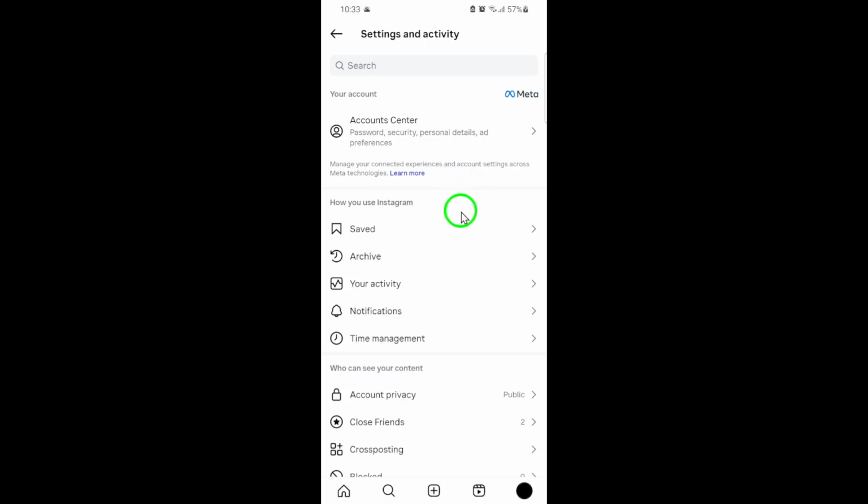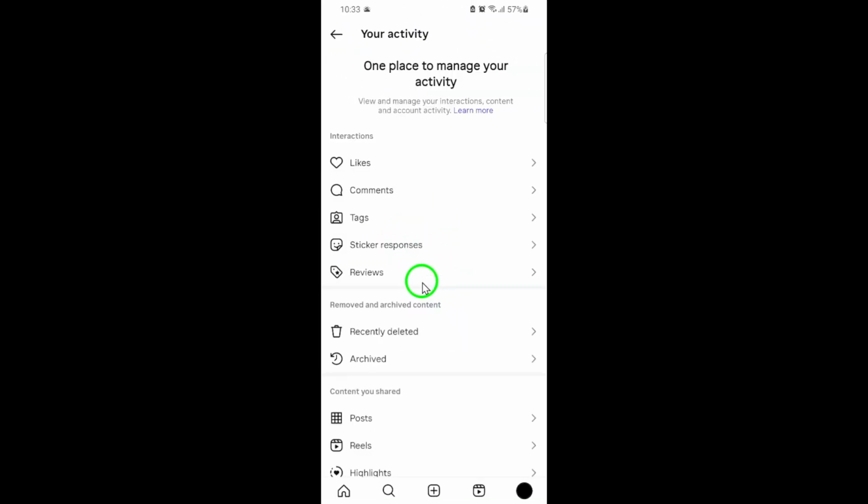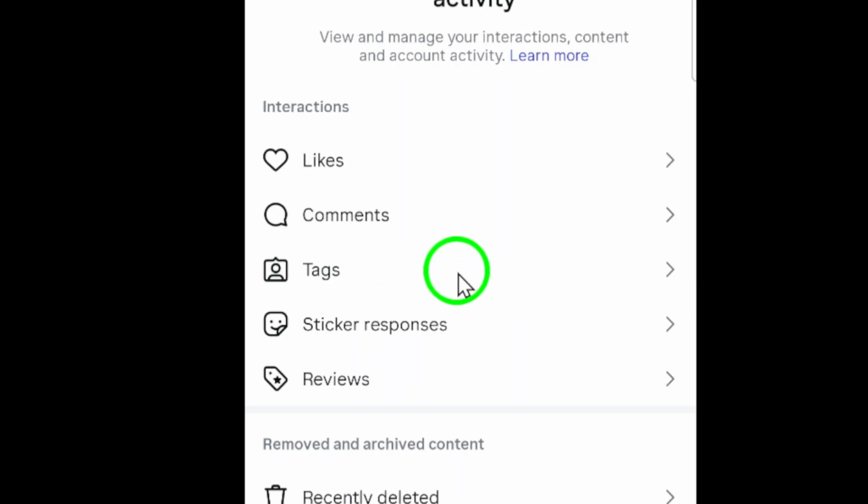From the list, find and tap on Your Activity. This section gives you a detailed overview of your interactions and content on Instagram. Scroll down until you see the option labeled Tags. Tap on Tags to manage how you're tagged and mentioned in posts and stories.